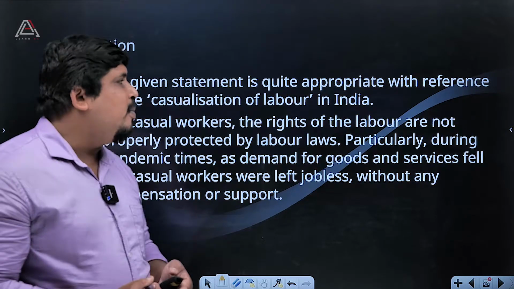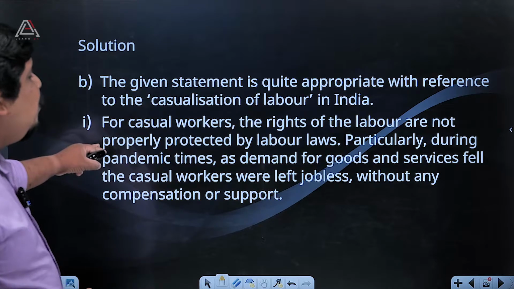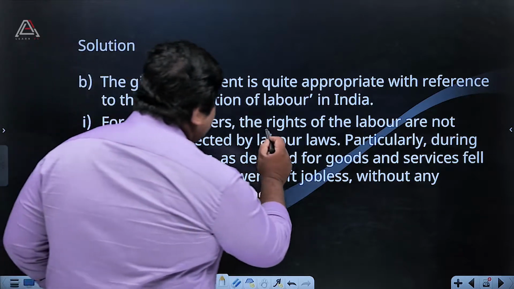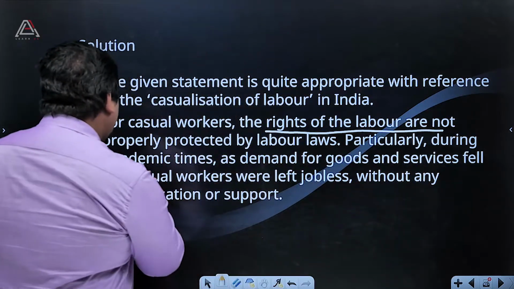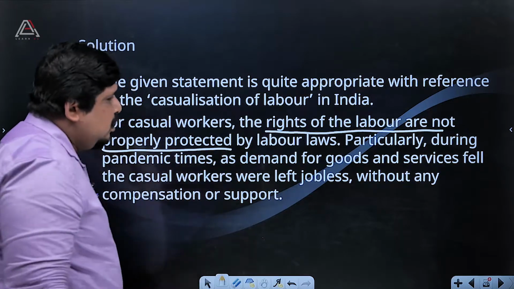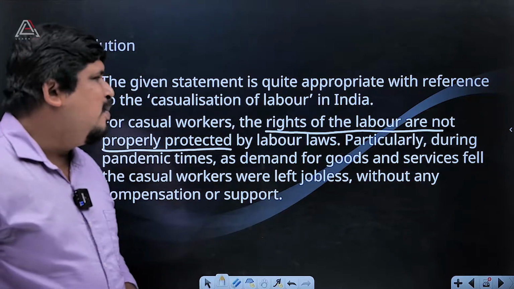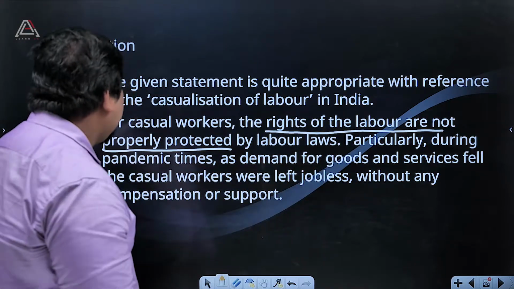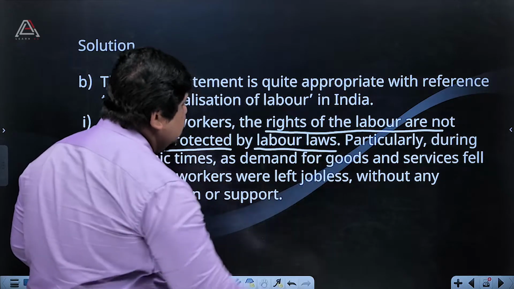So the first thing we can say is that for casual workers, the rights of the labor are not properly protected. We have to write point by point. What was the problem for casual laborers? Why is the government not protecting this kind of laborers? We can say that the rights of the laborers are not properly protected by labor laws.